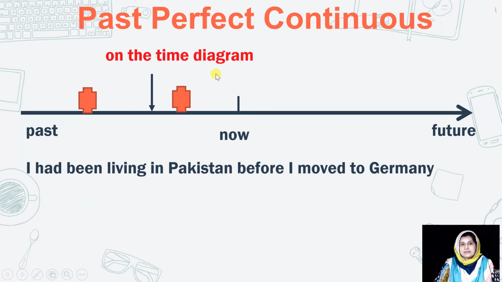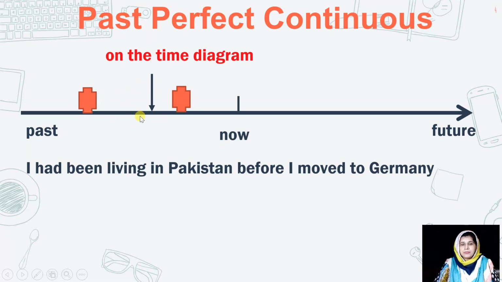Let's see this time diagram in order to understand past perfect continuous tense in a better way. Now this is the present time and this is past. So I had been living in Pakistan before I moved to Germany. It means that at this point here in the past, I had been living in Pakistan, right?